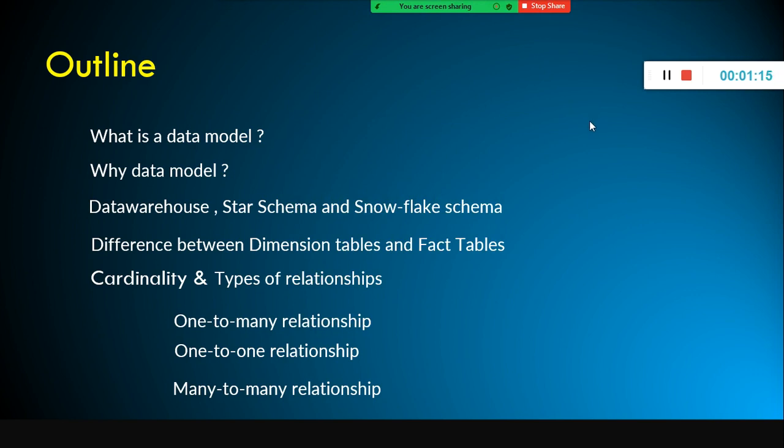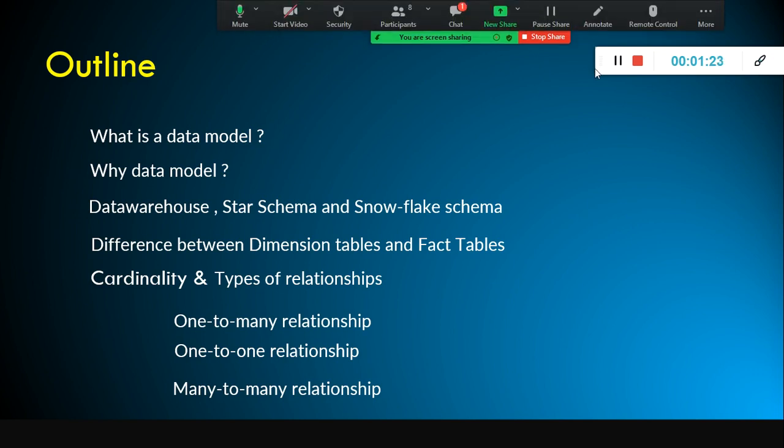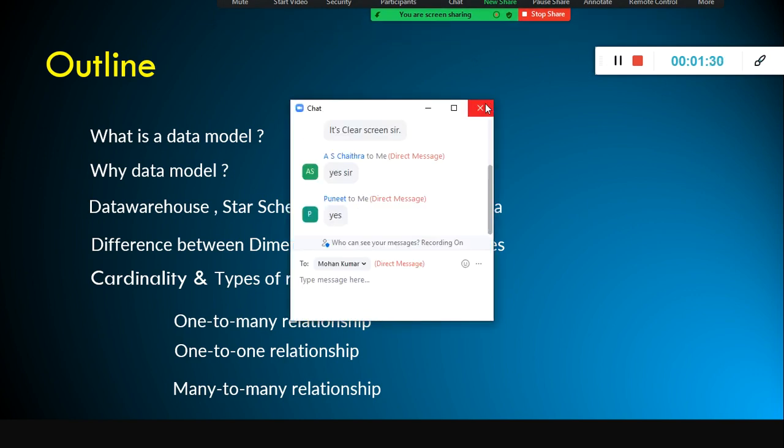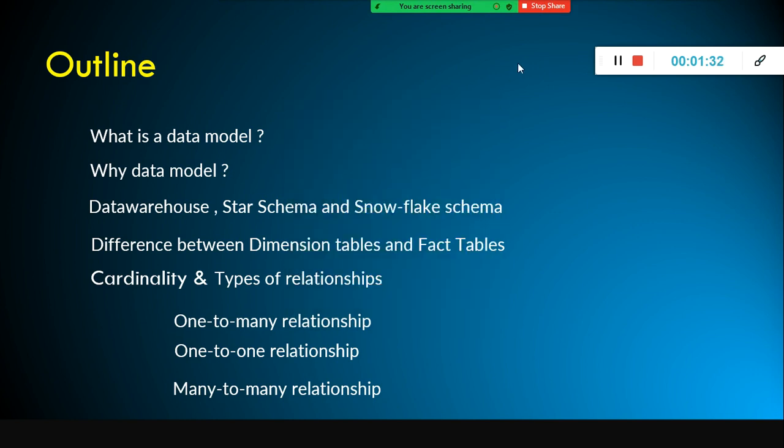One way it is good, because Power BI is just a tool. Even Tableau is a tool. Once Tableau was very popular, now Power BI is popular. End of the day, you should know what is a data warehouse, the table design, everything. What is a fact table and what are the different types of fact tables, what is a dimension and what are the different types of dimension tables. You should know it.